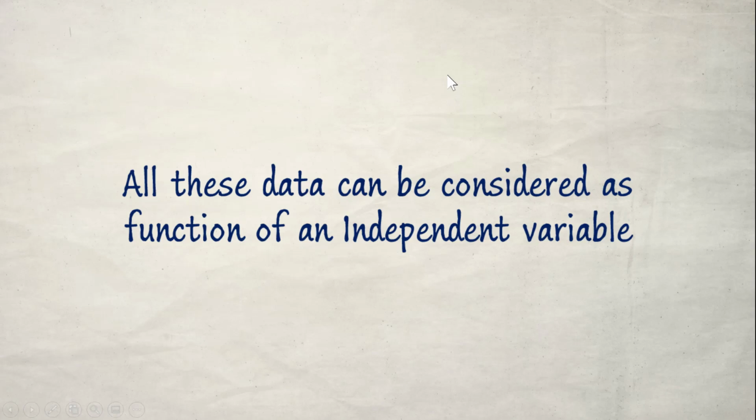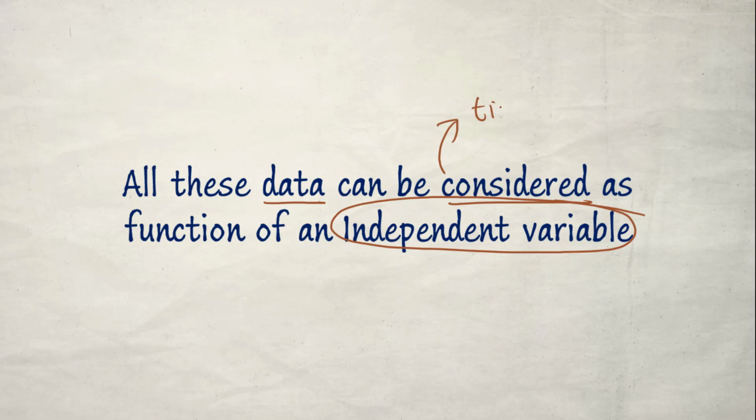A very important characteristic of this kind of data is that it can be expressed as a function of an independent variable. So this concept is very important. So this data can be considered as a function of an independent variable. All these signals or data or information can be expressed as a function of an independent variable. Most of the time in this subject, this independent variable is time.